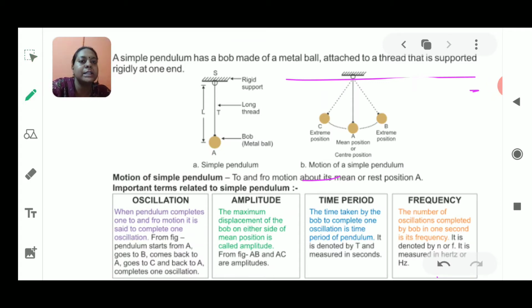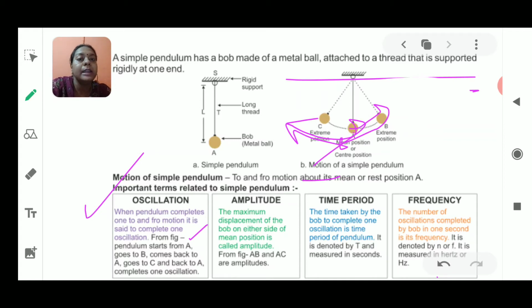Now, what are these words? One is oscillation. When an object moves from a single point again and again in equal intervals of time, it is known as one oscillation. When the pendulum completes one to and fro motion, it is said to be one oscillation. It starts from A, goes to one extreme position, comes back to the mean position, goes to the other extreme position, and comes back to the mean position. This is known as one oscillation.